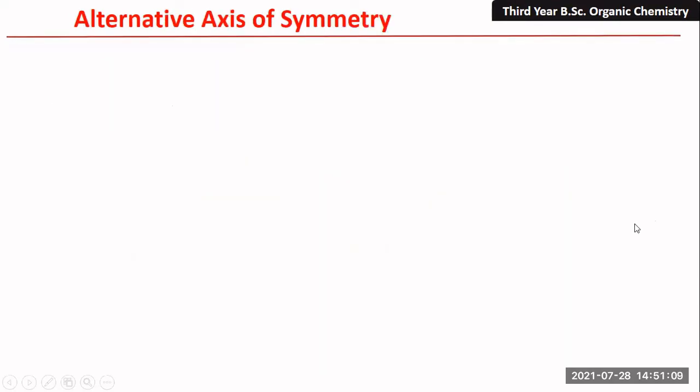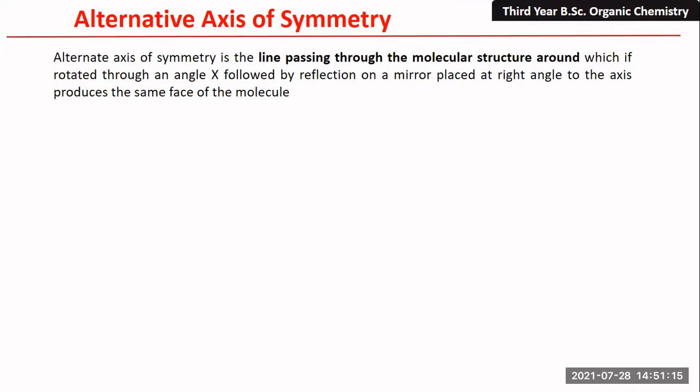Now let us understand the last point of this topic, that is the alternating axis of symmetry. The alternating axis of symmetry is the line which passes through a molecular structure around which, if rotated through an angle x followed by reflection on a mirror placed at right angle to the axis, it produces the same phase of the molecule. So in short, it is a rotation-reflection type of symmetry.